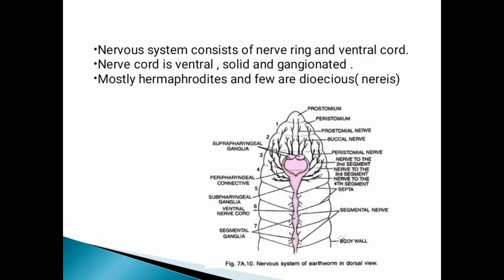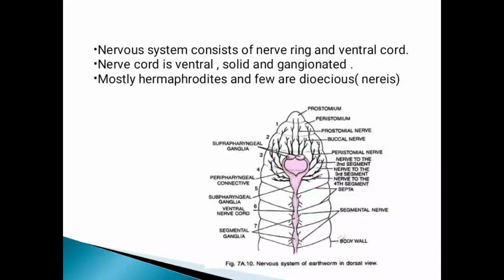Now about the nervous system. See that dissection of the earthworm is very easy as compared to the other organisms. If you dissect it properly, you can see the nervous system. See that in our body, what is the condition? In our body, the vertebral column is present on the dorsal side, and the heart is located on the ventral side. But in the earthworm body, the nerve cord is present on the ventral side, and the blood circulatory system is present on the dorsal side. That is the difference between the earthworm and the human being.